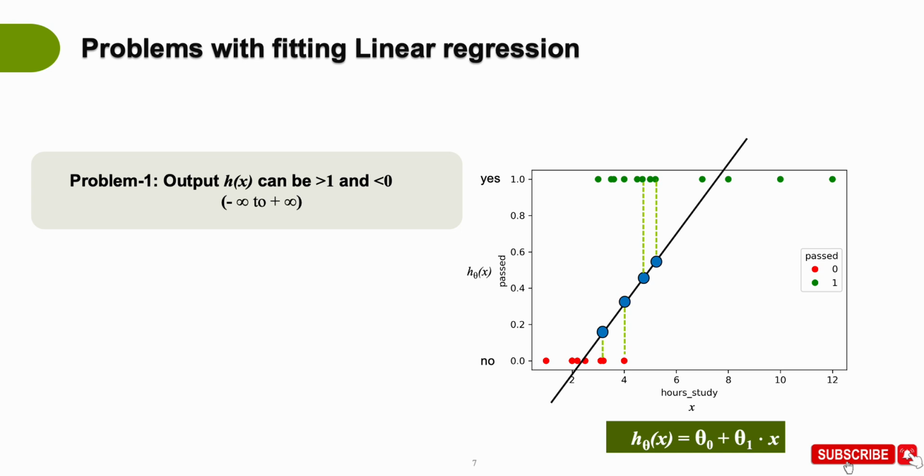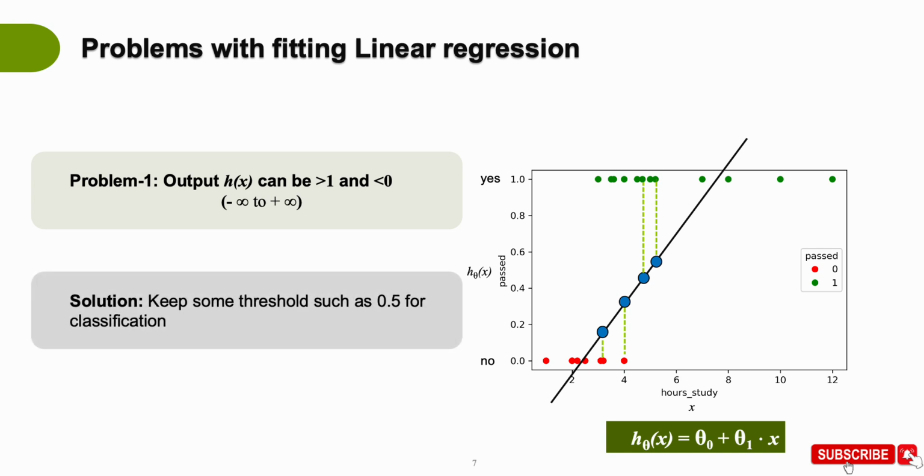So how do we solve this problem? We have also seen a similar solution in the previous slides, that we can take a threshold, let's say 0.5 in between, right? And we can simply classify the points which are above 0.5. For example, if you take hours of study as 6, its prediction would be somewhere here, right? So if we go by this logic, these points would be misclassified, right?